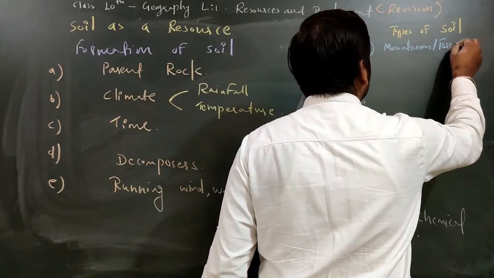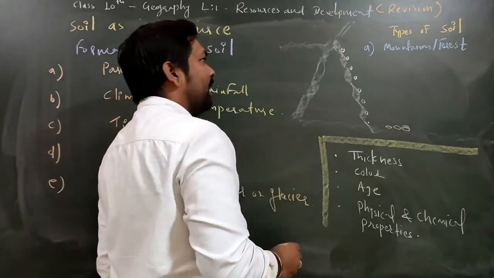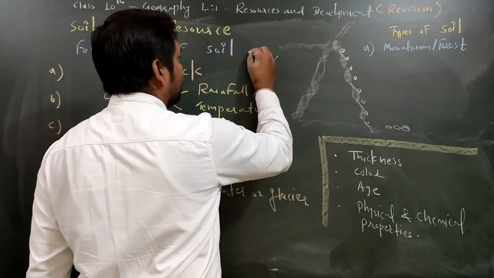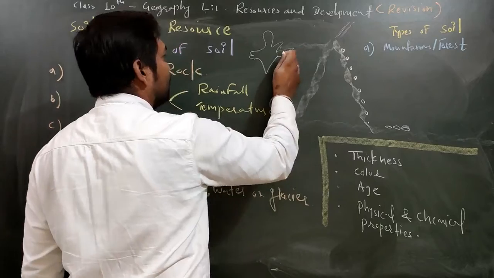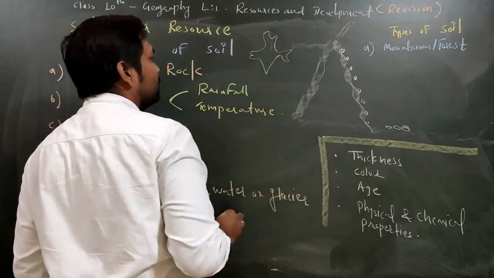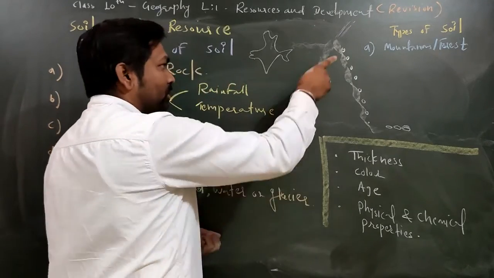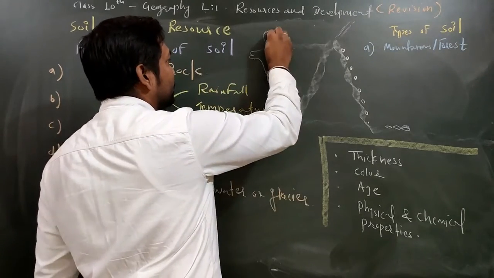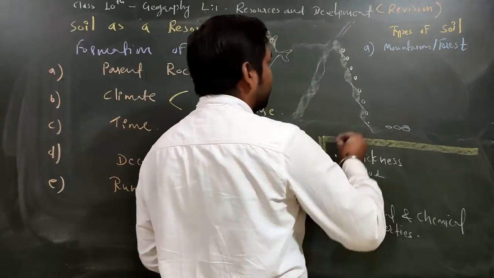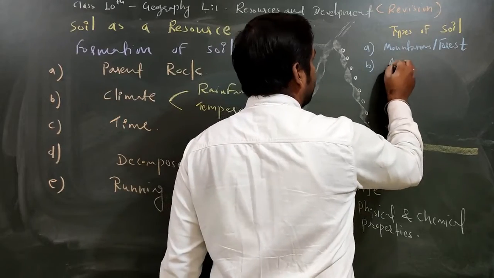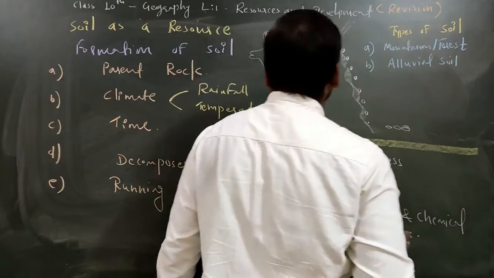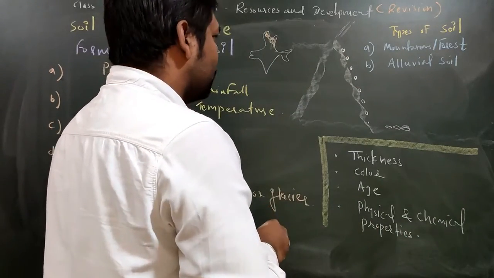Mountainous or forest soil, both are the same. Mountainous and forest soil are found, suppose this is the map of India. So this particular mountainous and forest soil is found in the mountainous region, this region. Then the next one we have is the alluvial soil. Remember, alluvial soil is formed because of the large rivers.